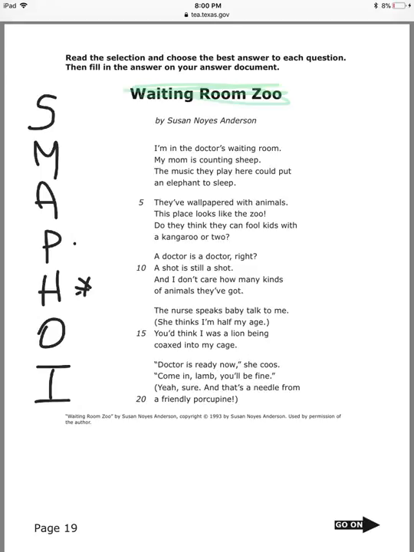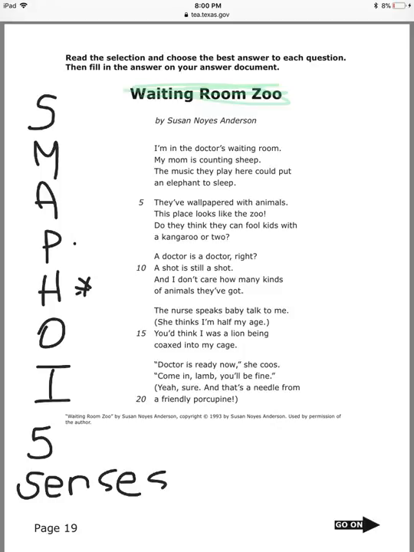Onomatopoeia is the sound, boom, bang. And imagery is when they use your five senses to describe something. Okay? Five senses. So those are the kinds of figurative language that authors use, especially in poems.